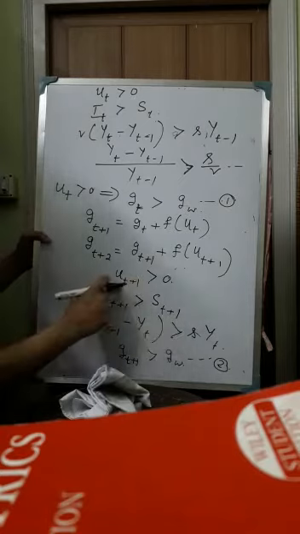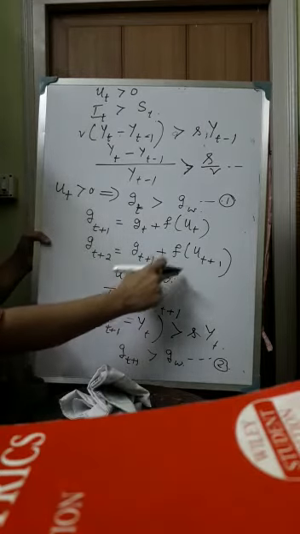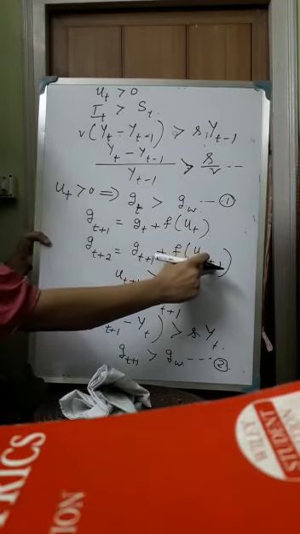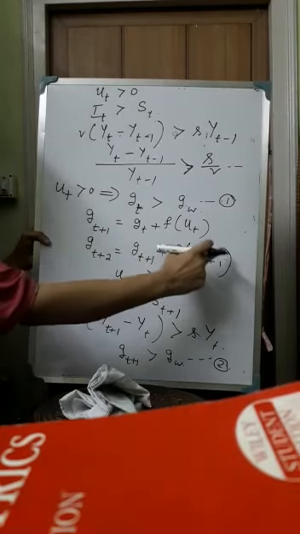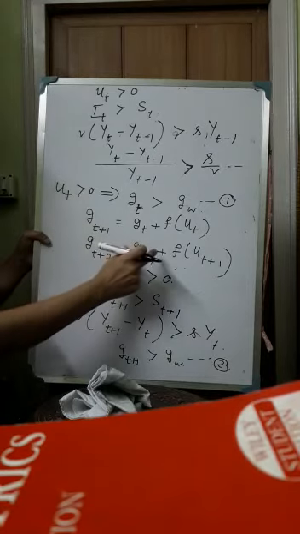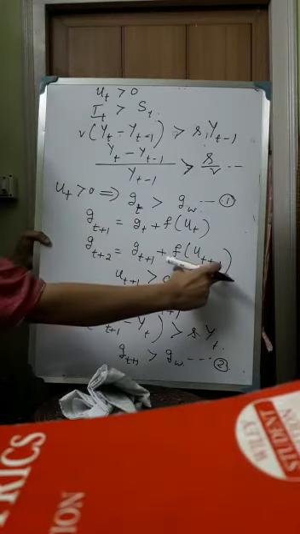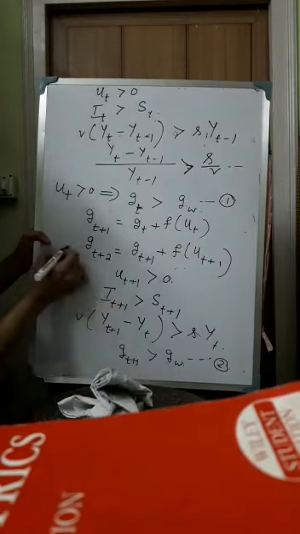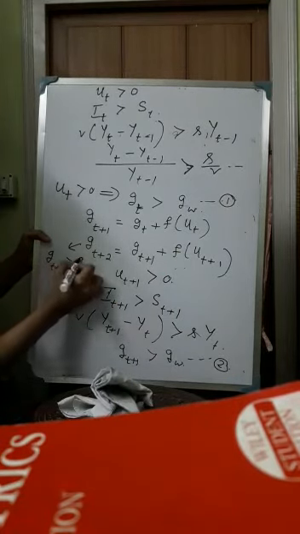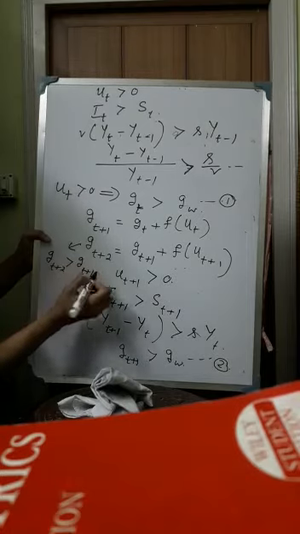Now when Ut+1 is greater than 0, then what can we say? fUt+1 is greater than 0. Now if fUt+1 is greater than 0, then this term is greater than 0, then Gt+2 is greater than Gt+1, because this term is positive. So from here we can say that Gt+2 is greater than Gt+1.